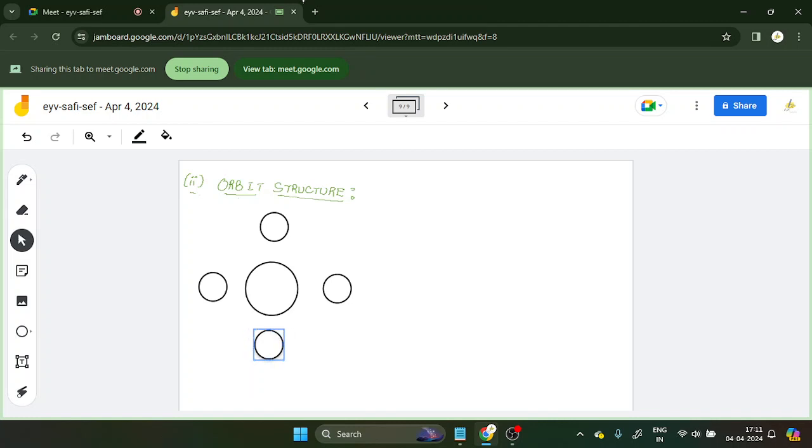Clear? NH3. Let's bring them a little closer. NH3.